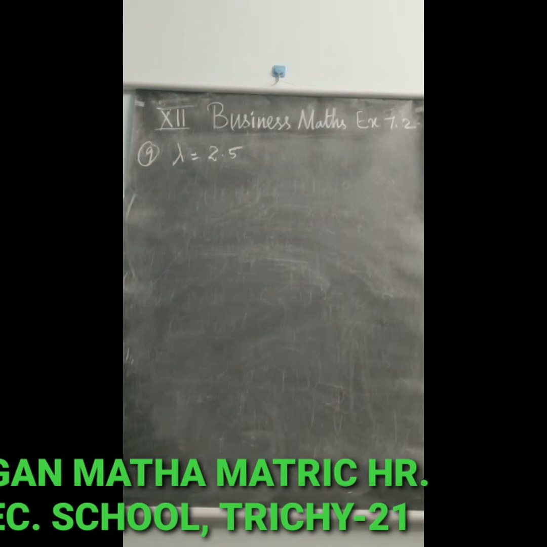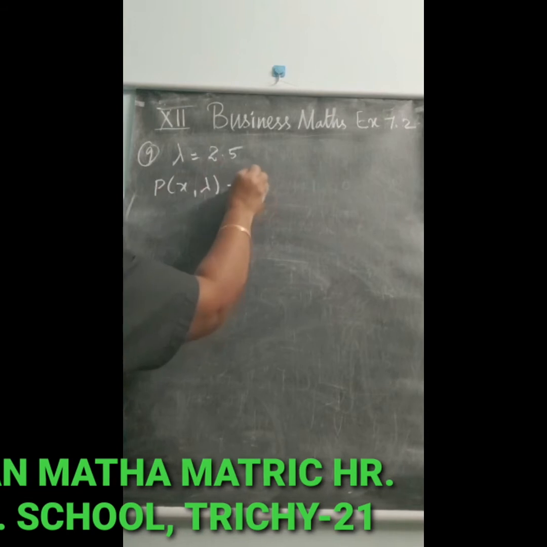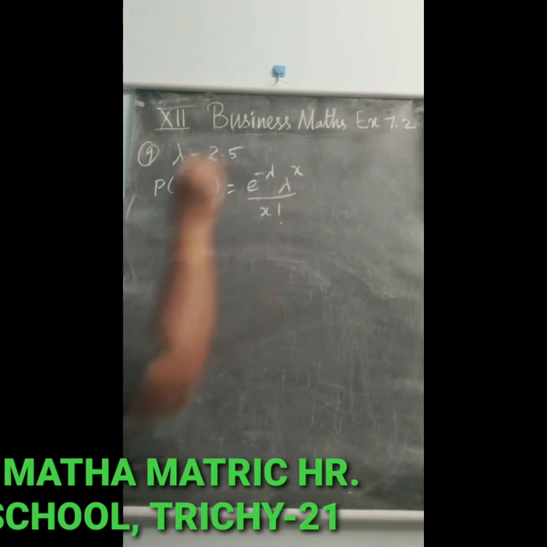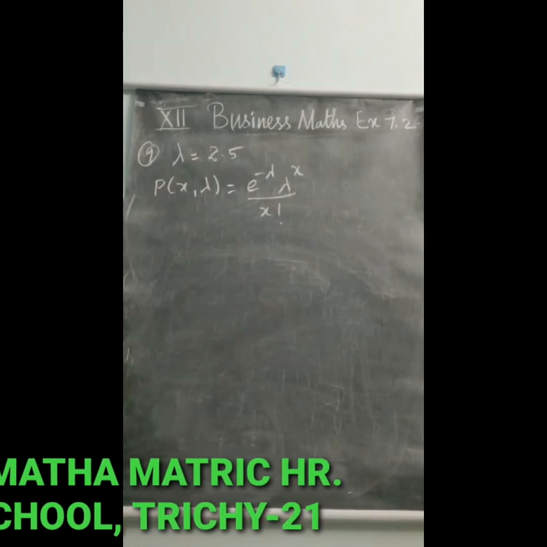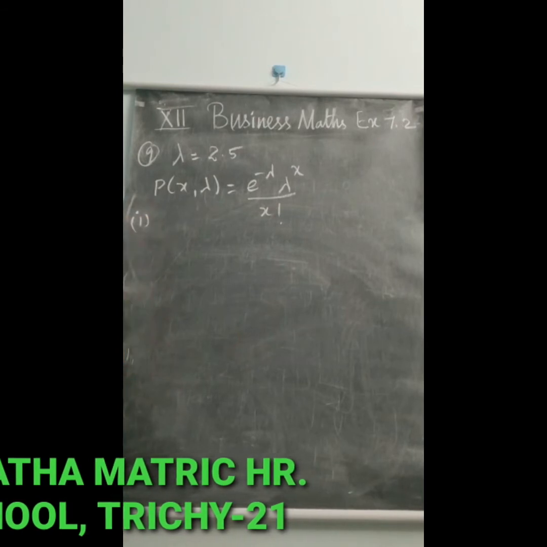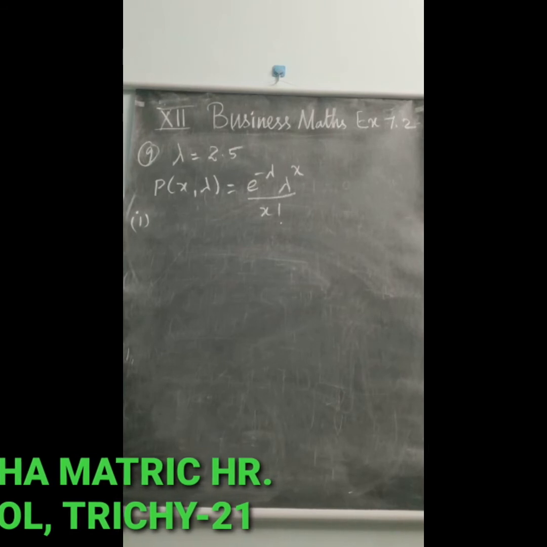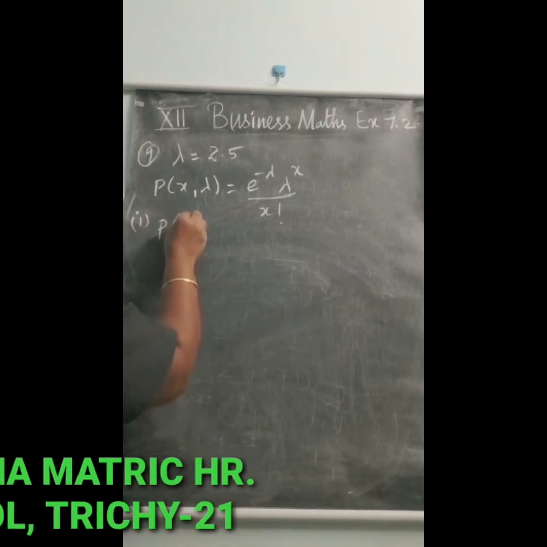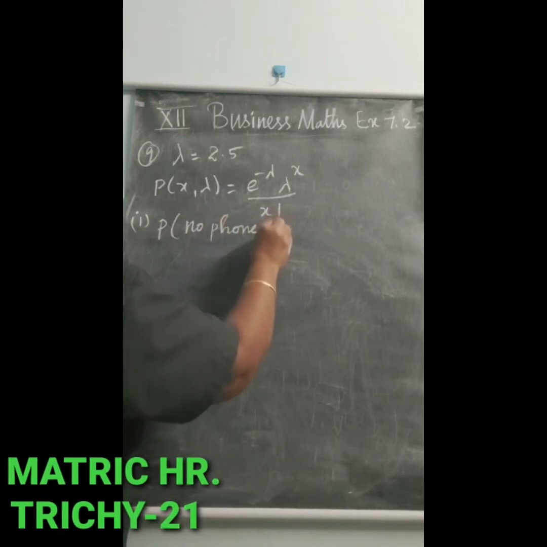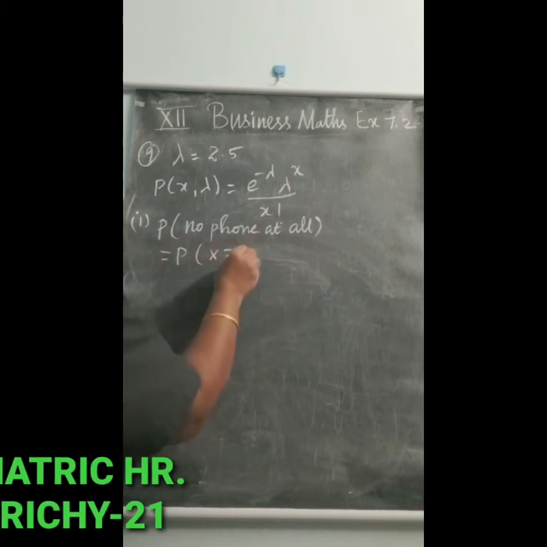The formula for P of x comma lambda is equal to e power minus lambda into lambda power x divided by x factorial. This is the formula for Poisson distribution. Now what is the question? First one is no phone at all. No phone at all means you have to take it as P of x is equal to 0. So P of no phone at all is equal to P of x is equal to 0.